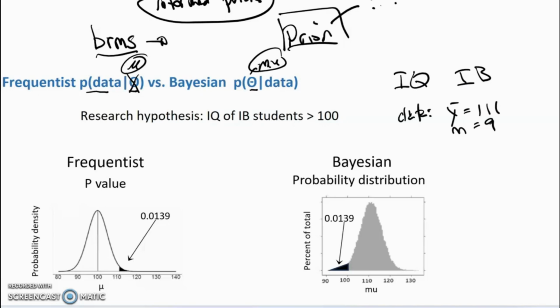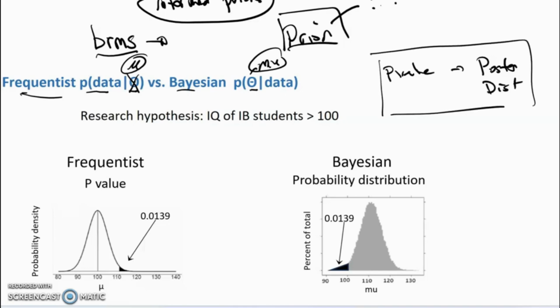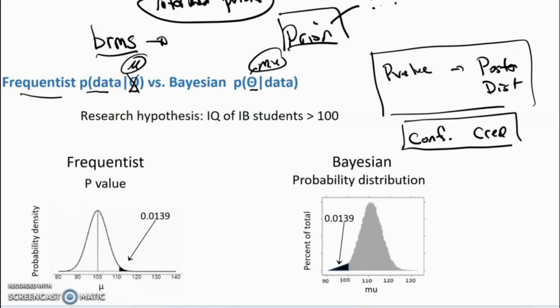So I want to do this comparison between frequentist and Bayesian two different ways. First way, think about the comparison between a p-value of the frequentist and posterior distribution of the Bayesian. Not totally a fair comparison between frequentism and Bayesian per se, but rather just a comparison of this one thing, the p-value with the posterior distribution, and then go on to compare the confidence interval of the frequentist with the credible interval of the Bayesian, which is kind of a good, legitimate head-to-head comparison because they're both doing the same thing, but they're both trying to create an interval.